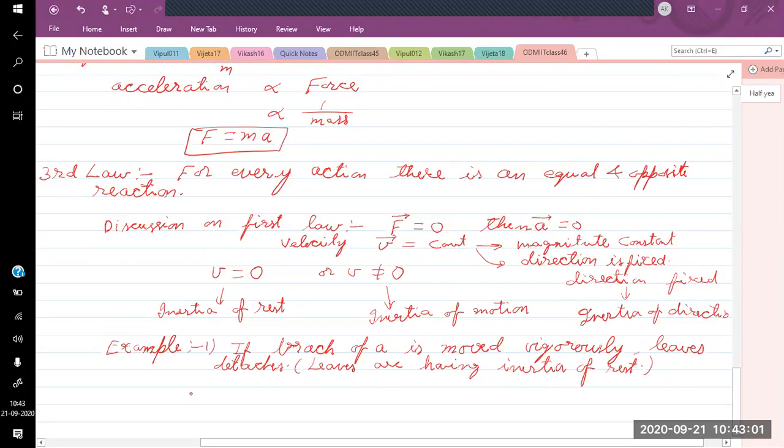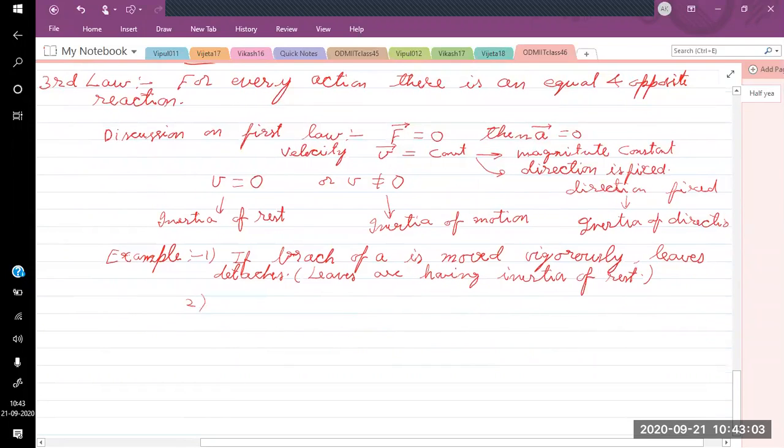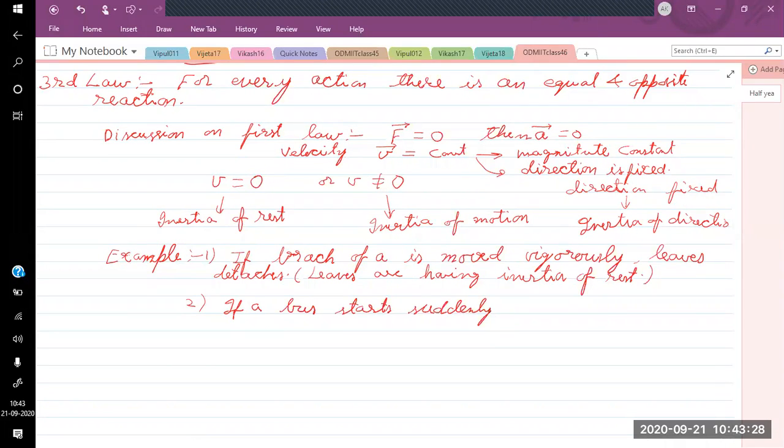Similarly, you can have another example. If you are in a bus and the bus starts suddenly, you experience a force in the backward direction. You are at rest, so you have inertia of rest, but the bus started moving. So you tend to remain in the previous position, you tend to remain at rest. That's why you feel a corresponding force in the backward direction.